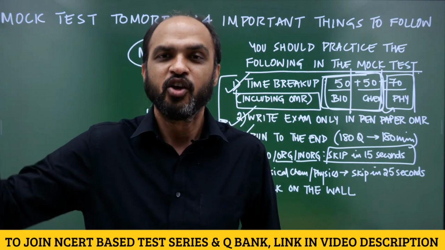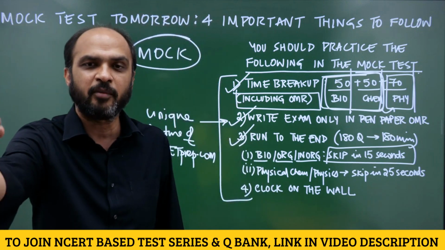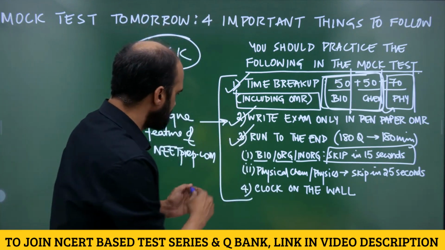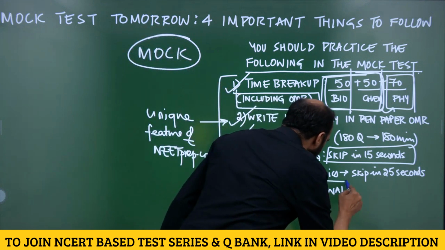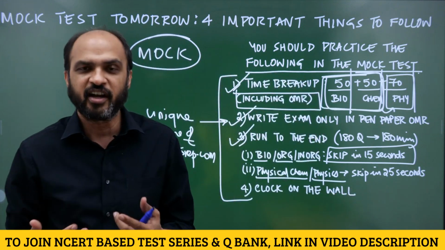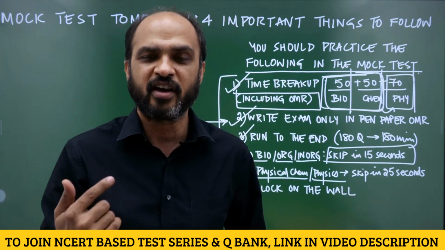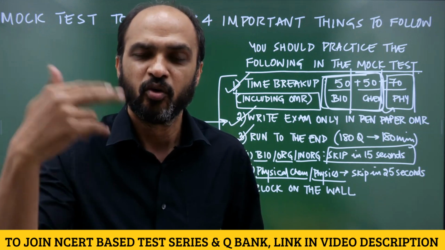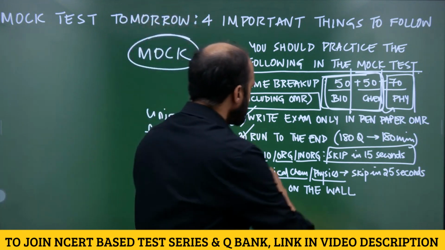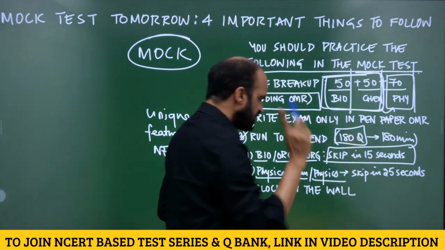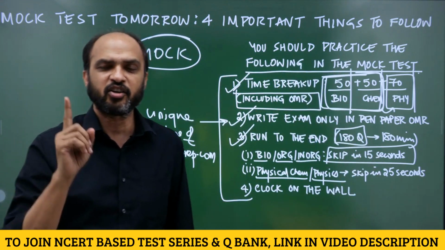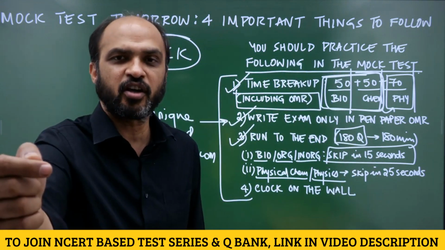First attempt is you have to reach the 180th question. If you have time remaining, then you can come back to the circled questions. In the case of physical chemistry and physics, since you have to read the data, if you don't understand the question in 25 seconds, mark a circle, skip, move forward. Keep moving forward because you have to reach the 180th question first. This is the first target of your test. You have to reach the 180th question.